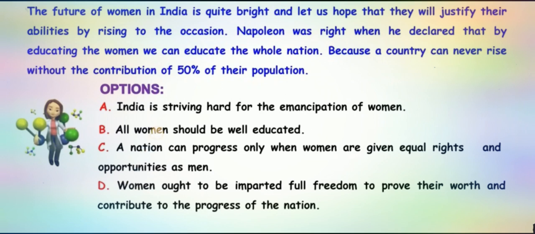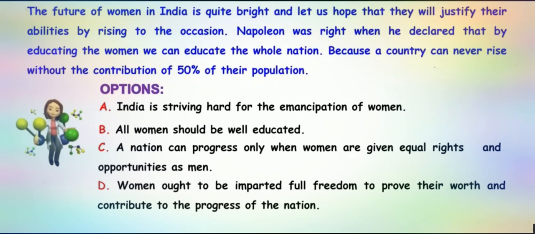Option D says that women ought to be imparted full freedom to prove their worth and contribute to the progress of the nation. Somewhere it says that women should be given some freedom to show their worth and to contribute to the progress of the nation. But there is a small confusion between option C and option D. Some may feel that option C is right and some may feel that option D is right. Now let's again analyze this.